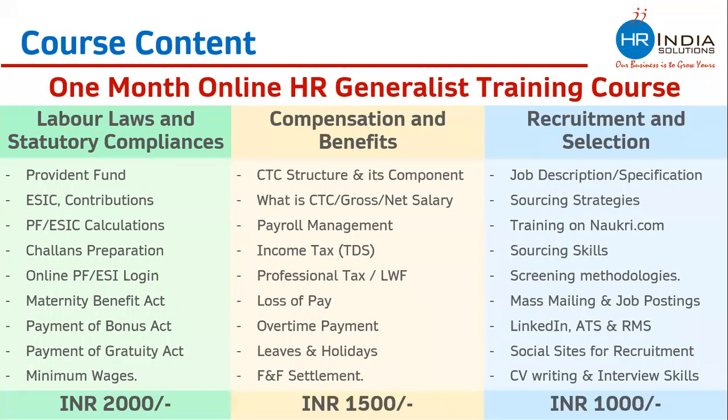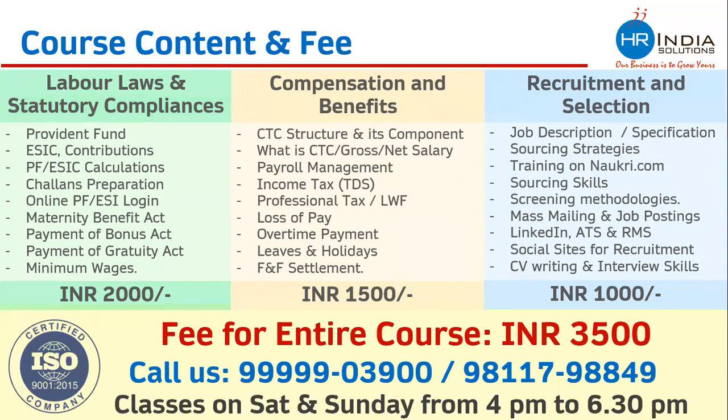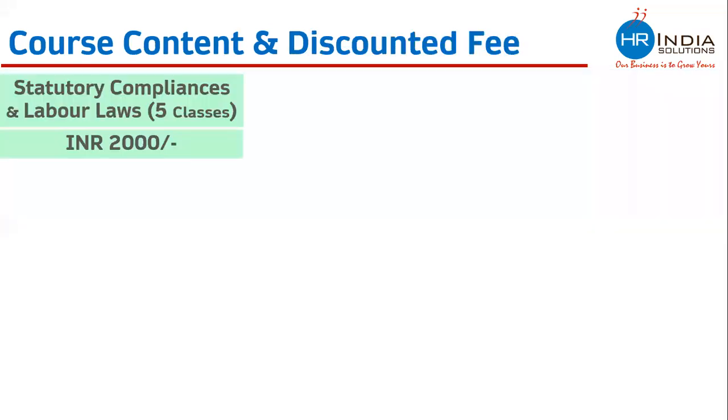This is the course or module which we are offering. People are free to go for an individual module also. The fee for labor law is 2,000. The fee for the compensation and benefit module is 1,500. The fee for recruitment and selection is 1,000. Anybody who is going for the entire course, the discounted fee is 3,500.